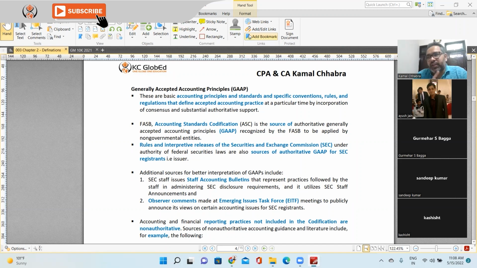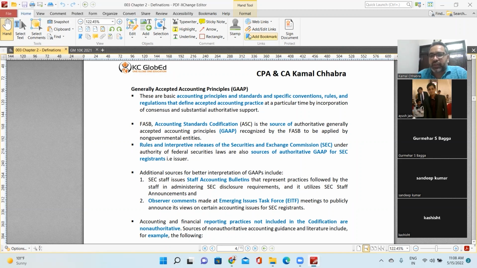How does FASB issue them? By doing the codification. So in US GAAP, it is called accounting standard codification. Like in India, we say Ind AS or Indian Accounting Standard. In IFRS, we say IFRS, right? But in the US, the accounting standard is called ASC, whose full form is Accounting Standard Codification, right?